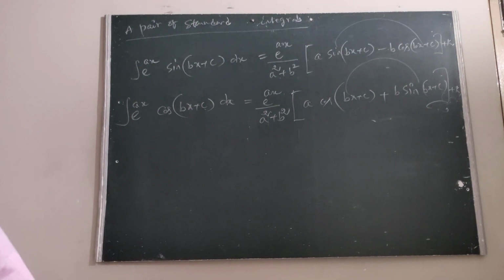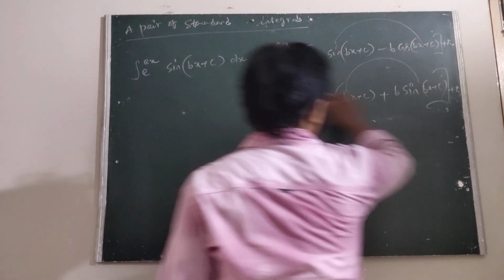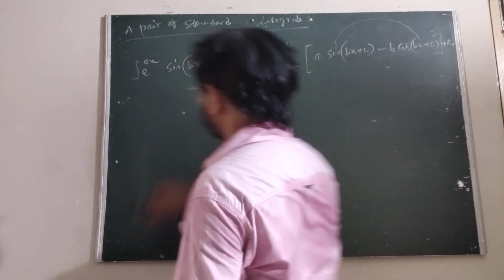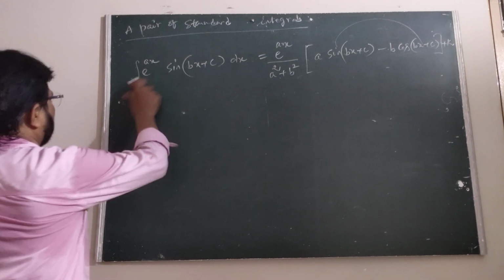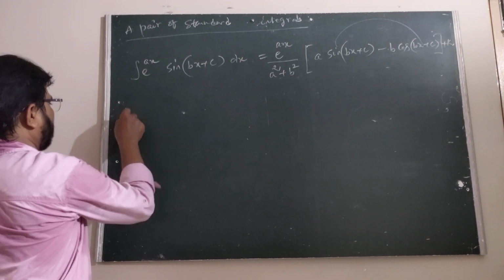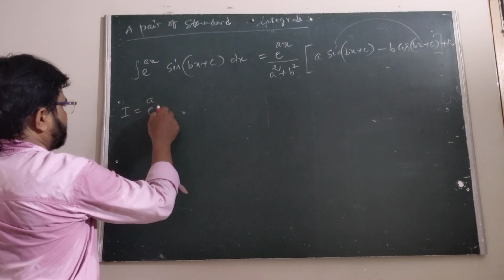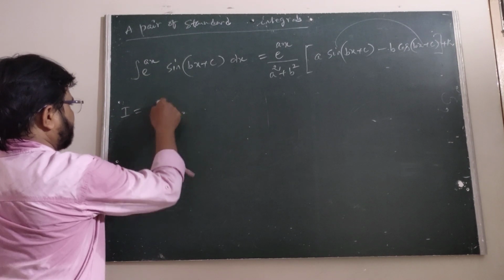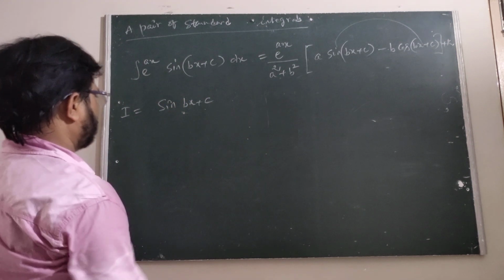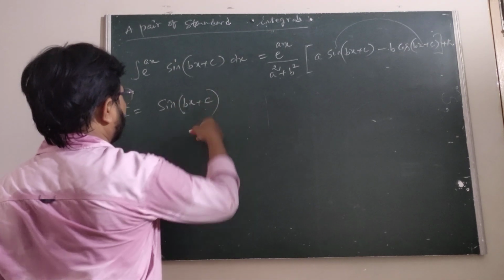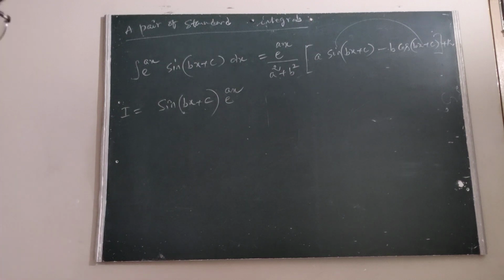How to evaluate this one? First I complete the first one. Here, the first one we are taking, this is I, the integral of sine of bx plus c into e power ax.